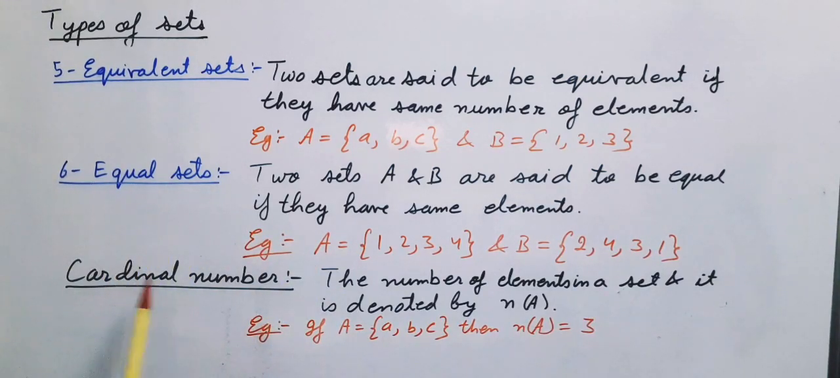Next is cardinal number. The number of elements in a set is said to be cardinal number and it is denoted by n(A). For example, if A is equal to {a, b, c}, therefore its cardinal number n(A) is equal to 3, means number of elements in set A is equal to 3.